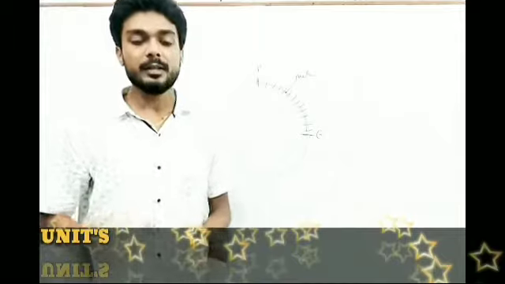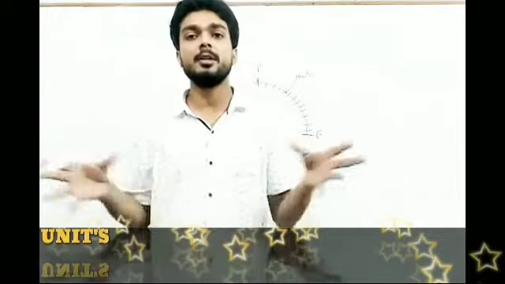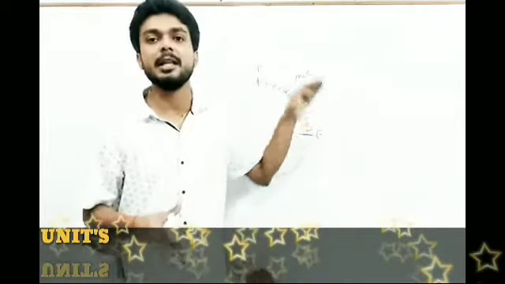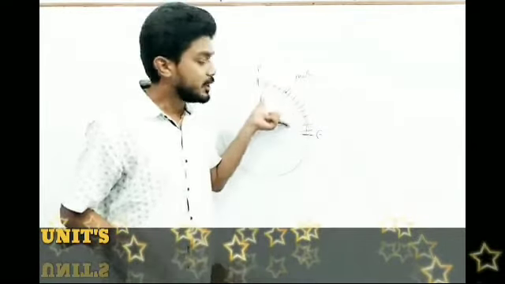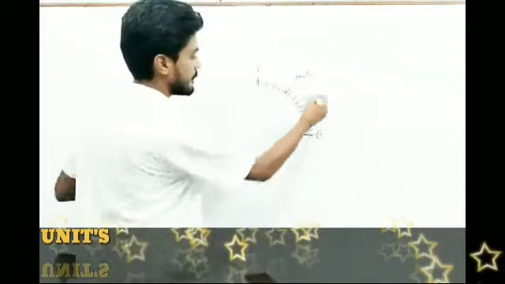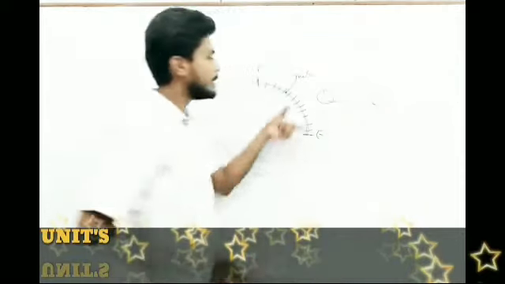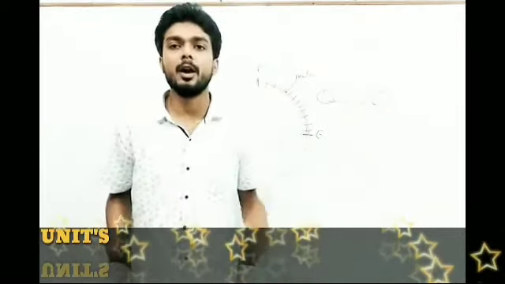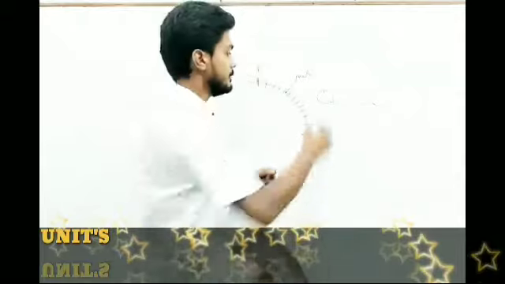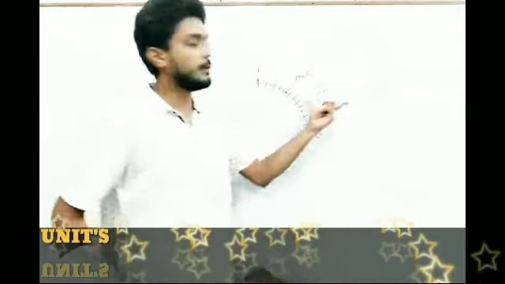But you all know that due to many geographical and atmospheric changes, there are many variations in the size of the Earth and this length. Hence this definition was not appropriate. After this, they prepared a rod of platinum iridium alloy kept at 0 degrees Celsius, and the length of this rod was 1 meter.